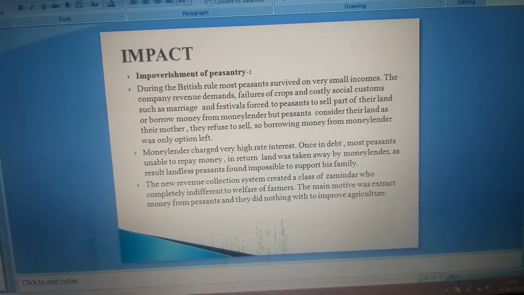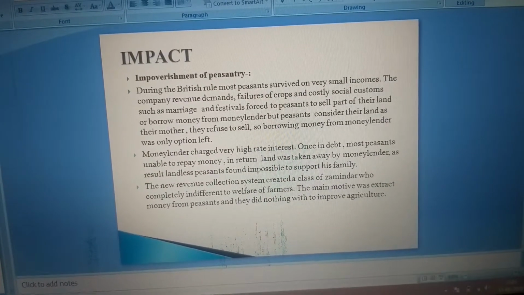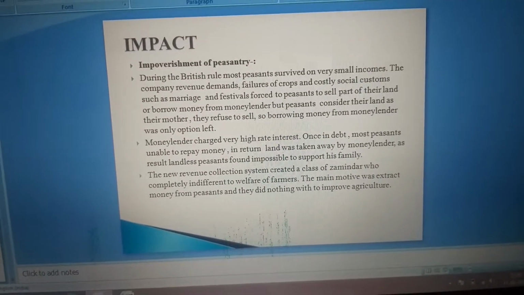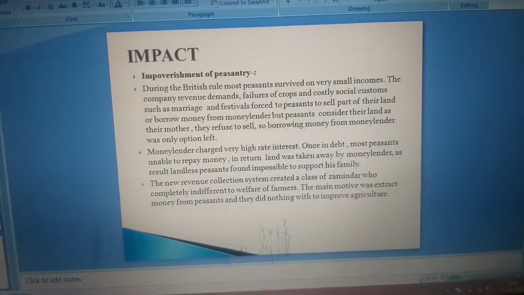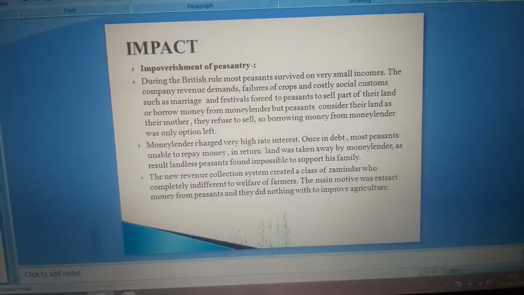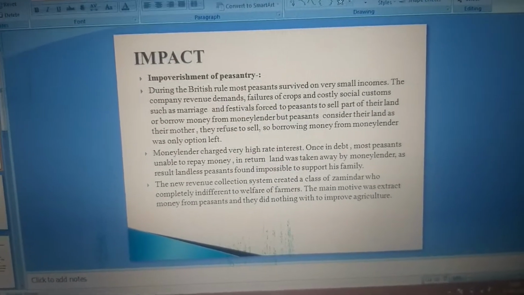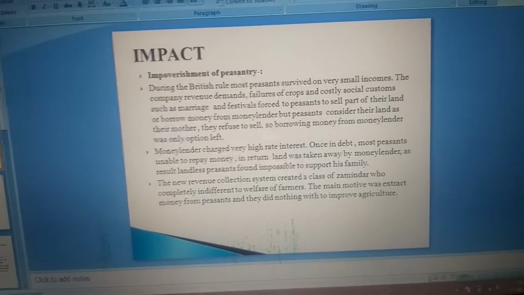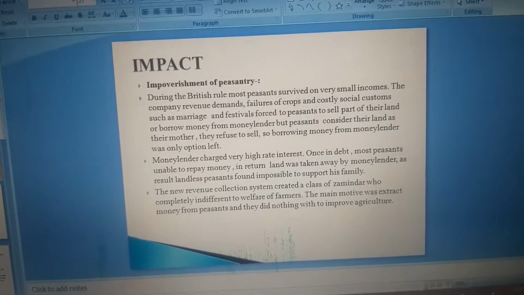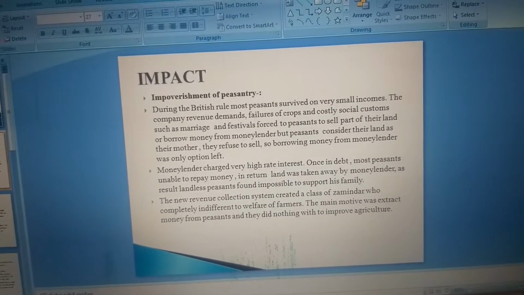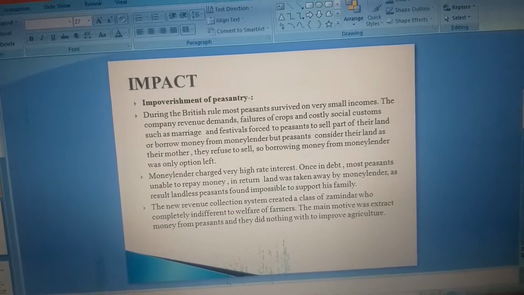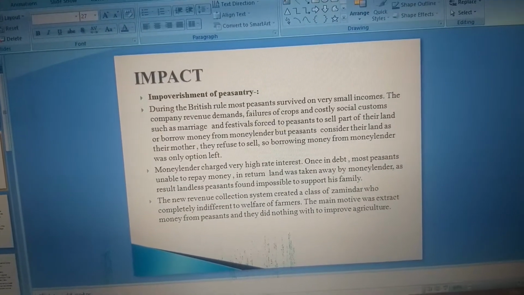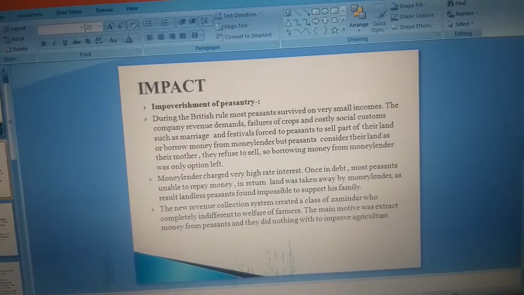To fulfill all these needs, peasants had to sell their land or borrow money from moneylenders. Because peasants consider their land as their mother, they refused to sell, and borrowing from the moneylender was the only option left to them.